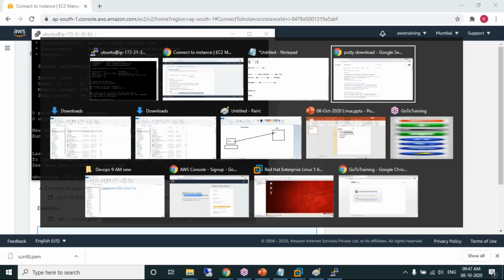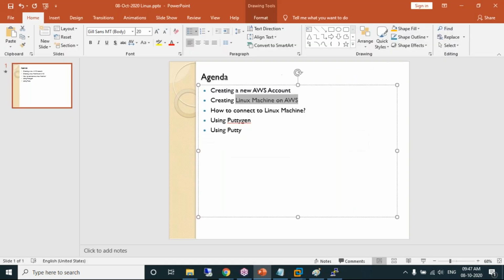Okay. So look at this. This is what we have planned for our today's session. Now you know how to create a new AWS account. The participants who do not have an AWS account, I recommend you to go ahead and create a new AWS account today. Because once you create an AWS account, it will take 24 hours to get activated.